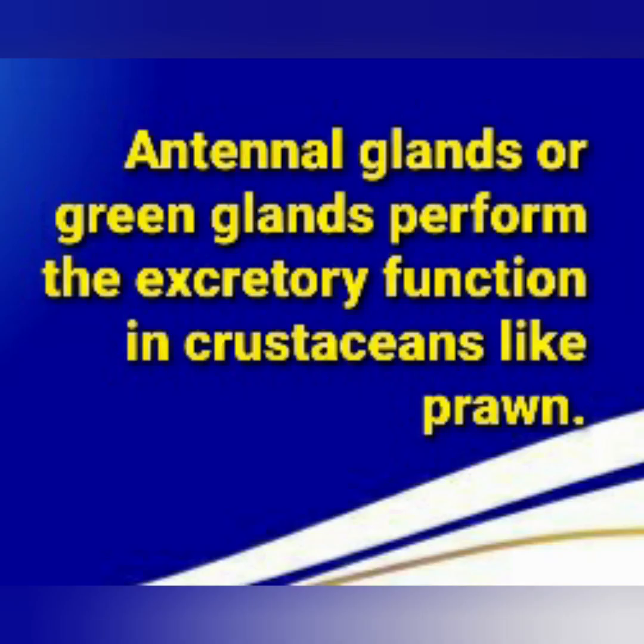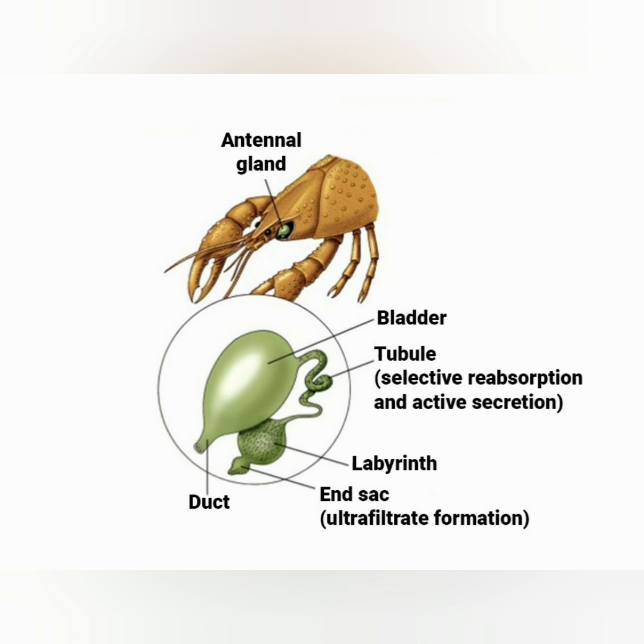Antennal glands or green glands perform the excretory function in crustaceans like prawn. Here the antennal gland of a crustacean is shown. Observe and try to understand. Hope you understood the concept well.